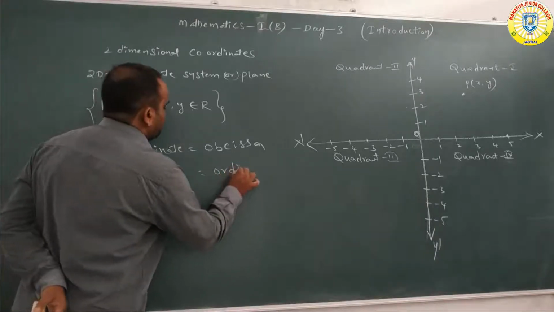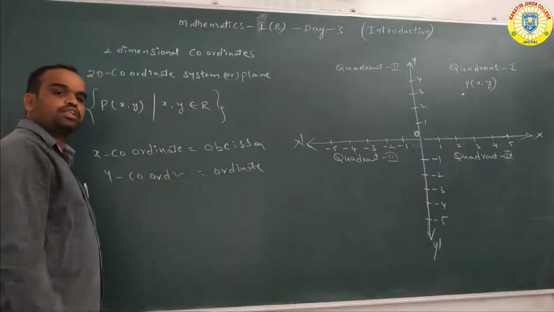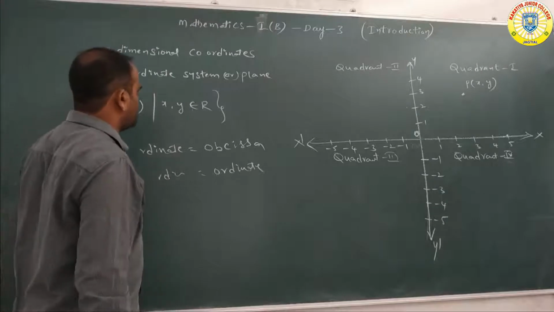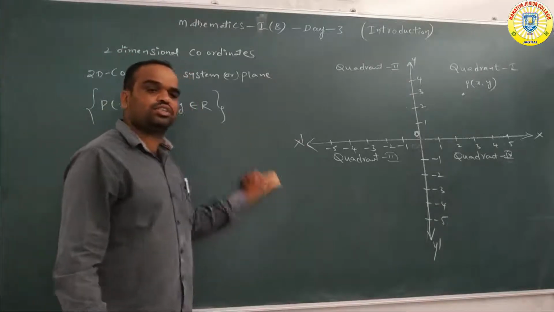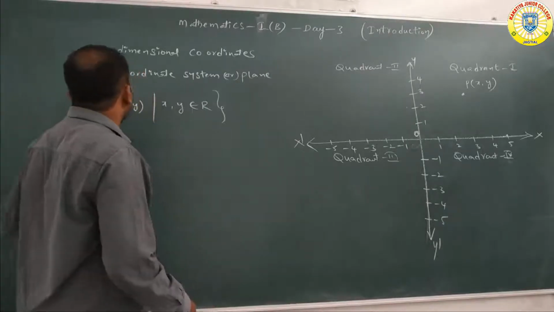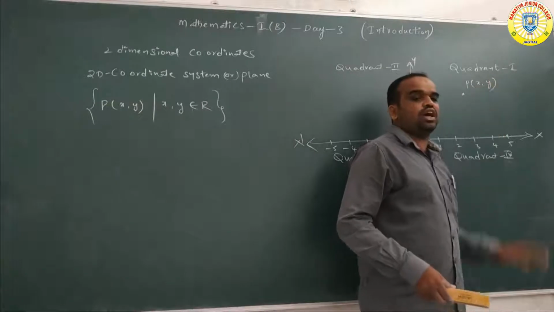Ordinate. Okay? Abscissa, next one ordinate. So the x coordinate is called abscissa, the y coordinate is called the ordinate. So see here, this is the x coordinate, this is the y coordinate.